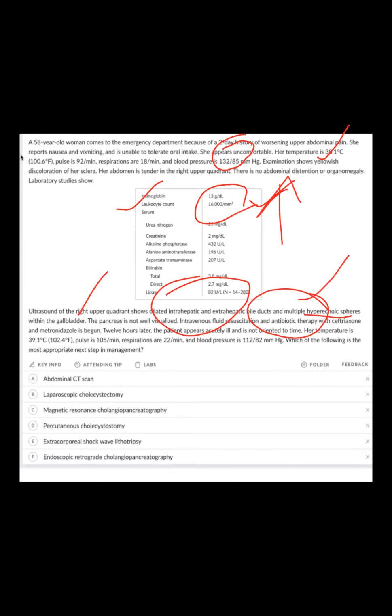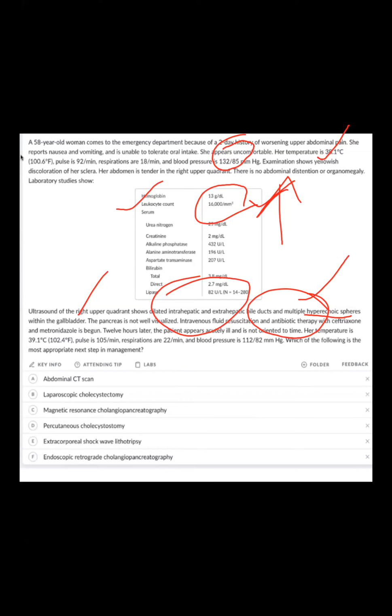So the point to be noted is the ultrasonic presentation, where there are dilated extra- and intrahepatic ducts with multiple hyperechoic spherical shadows within the gallbladder. The pancreas is not well visualized. IV fluid resuscitation and antibiotic therapy will be started, and the antibiotics ceftriaxone and metronidazole are given.